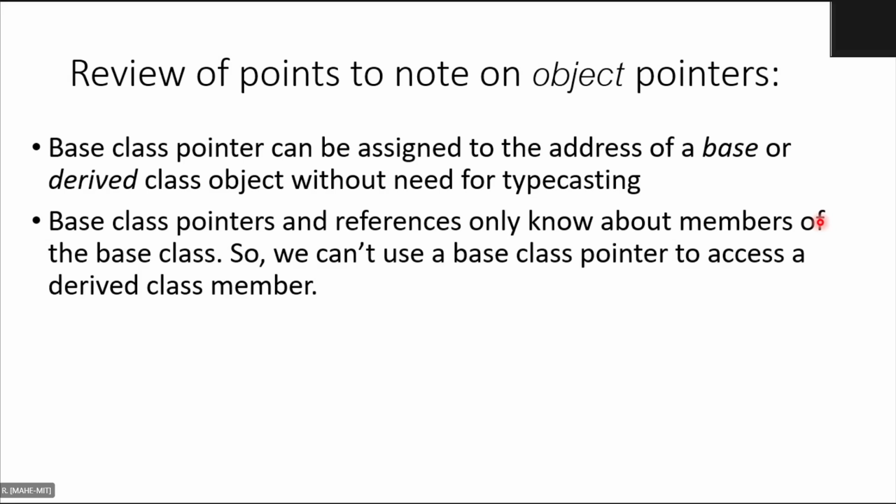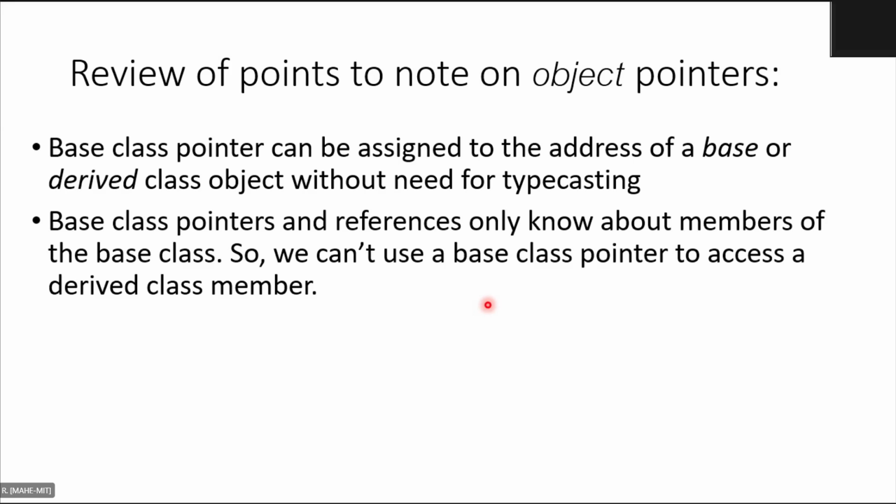Similarly, the next point says base class pointers and references only know about members of the base class. So we cannot use a base class pointer to access a derived class member, right?